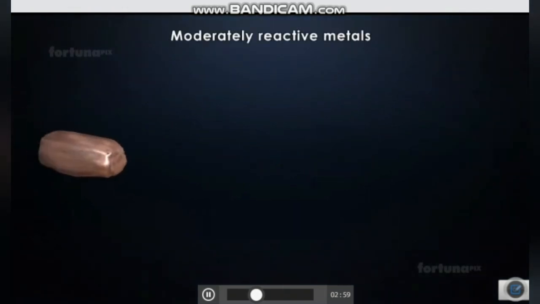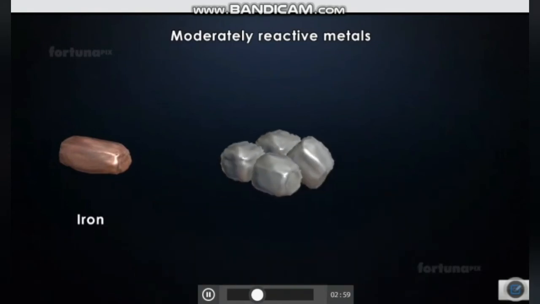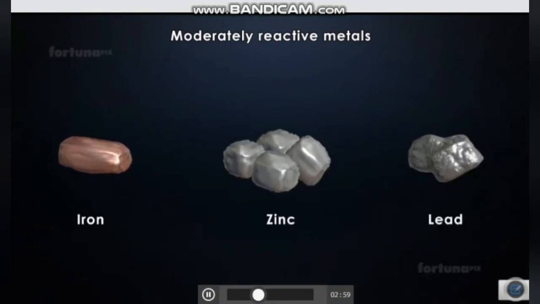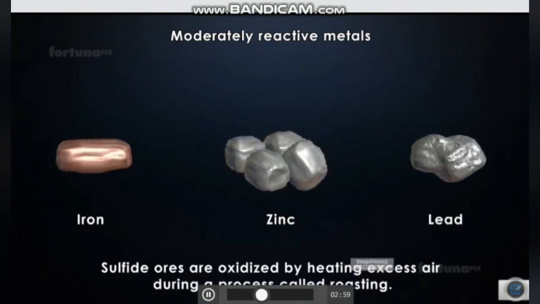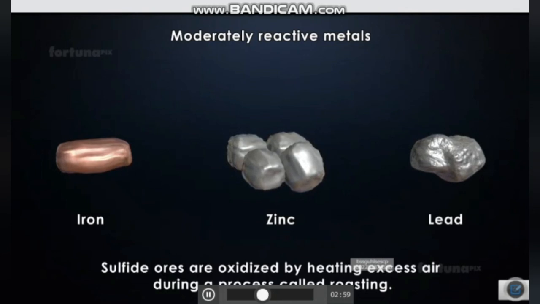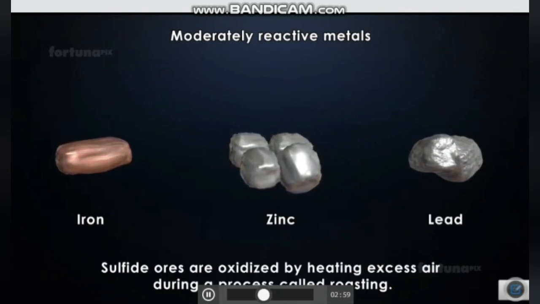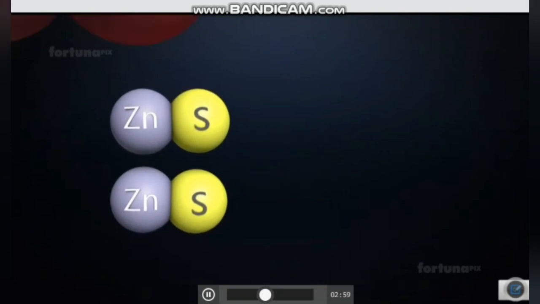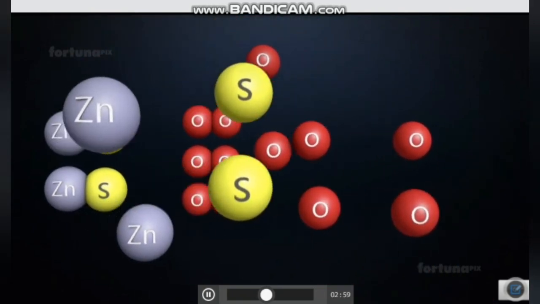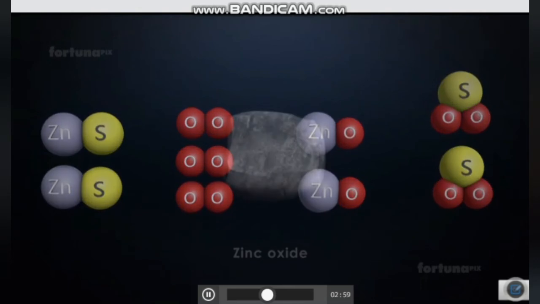Moderately reactive metals such as iron, zinc, and lead are found in ores as sulfides or carbonates. Sulfide ores are oxidized by heating in excess air during a process called roasting. Zinc sulfide is heated in the presence of excess oxygen, which will convert it to zinc oxide.